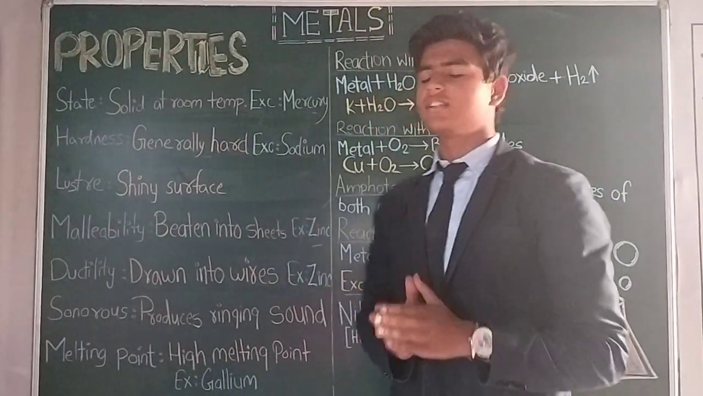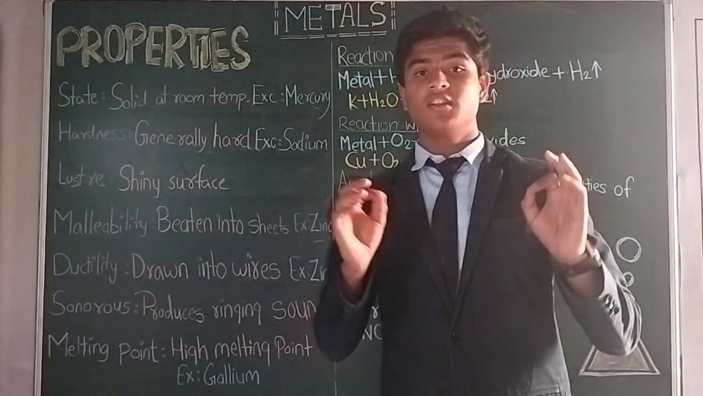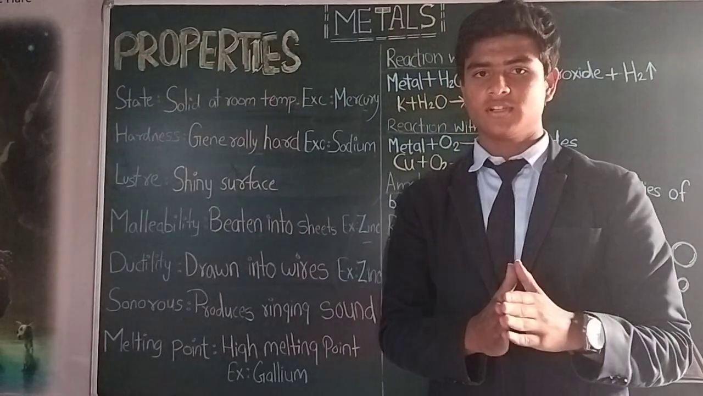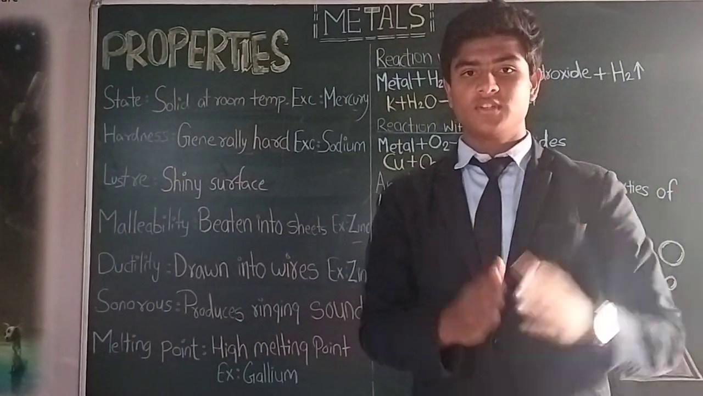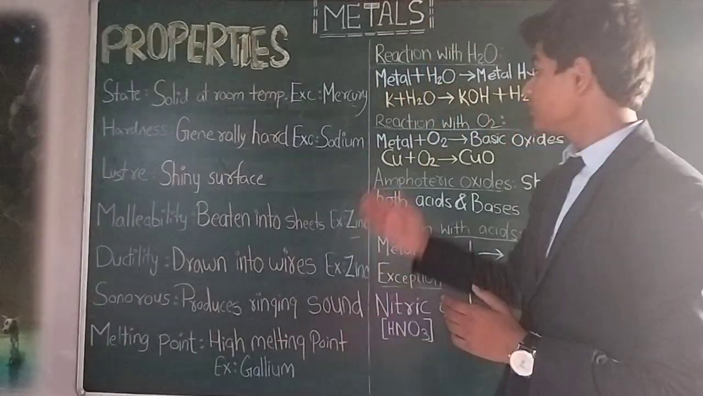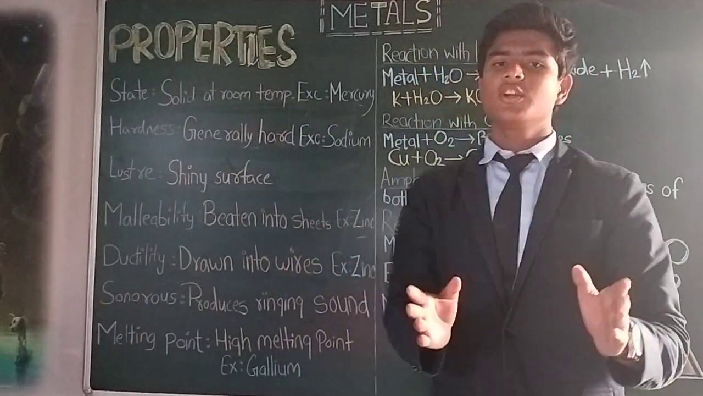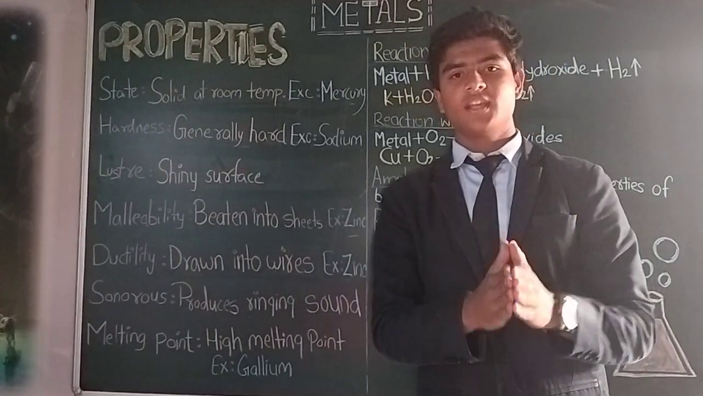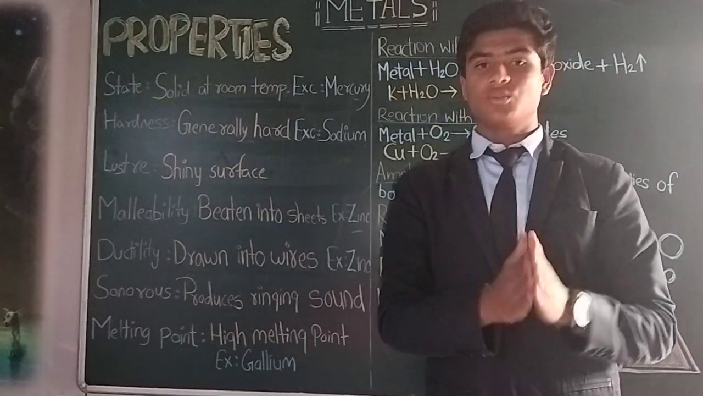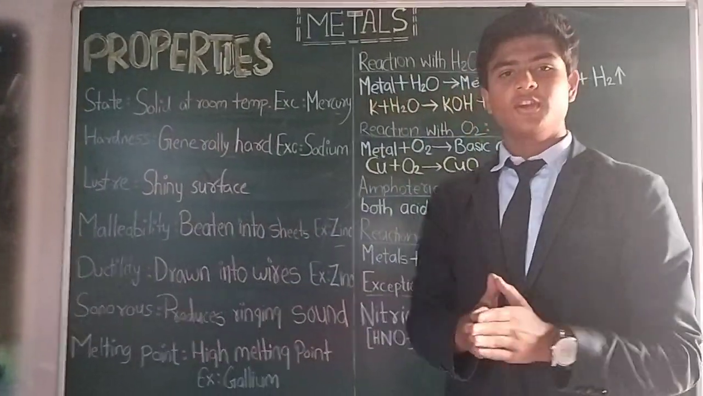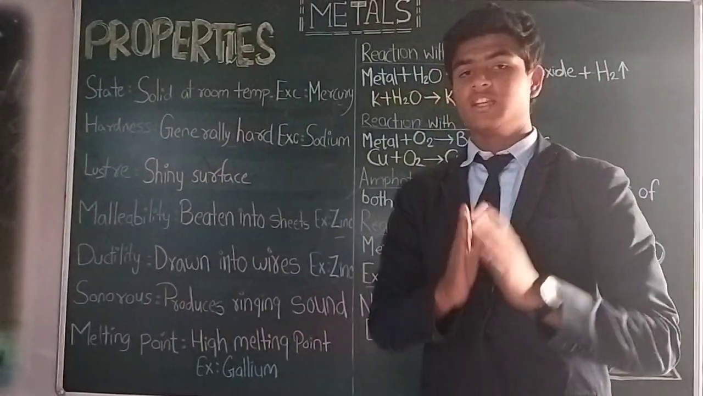Next property of metals is hardness. Metals are generally very hard. For example, metals like aluminium and zinc are so hard, that's why they are used to make bridges. But here is also an exception. What is the exception? The exception is sodium and potassium. These two metals are exceptions to this property as they can be cut easily with a knife. Next property of metals is luster. Luster is the property of metals which gives them a shiny surface.